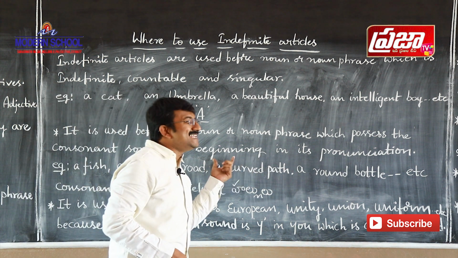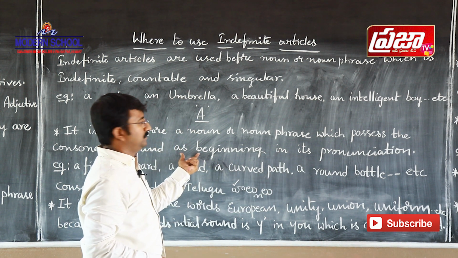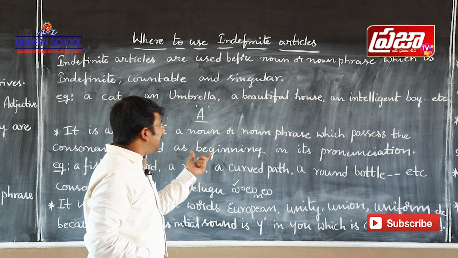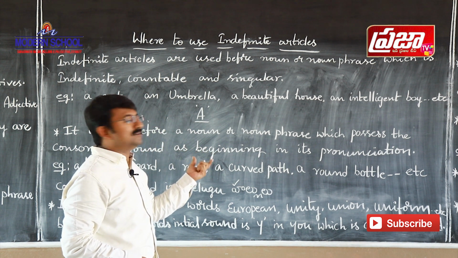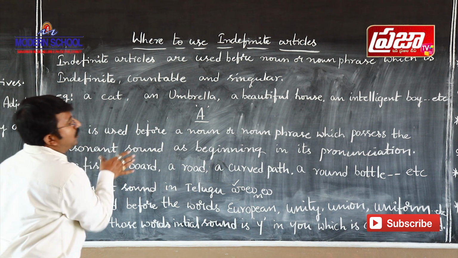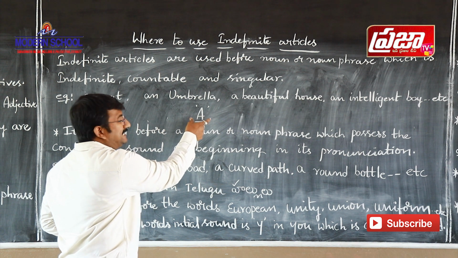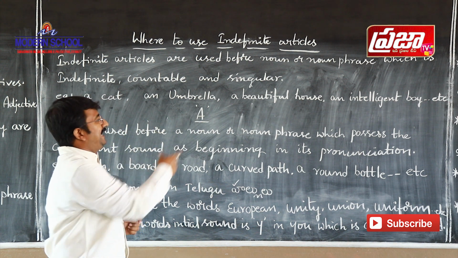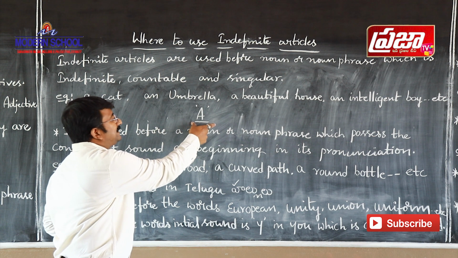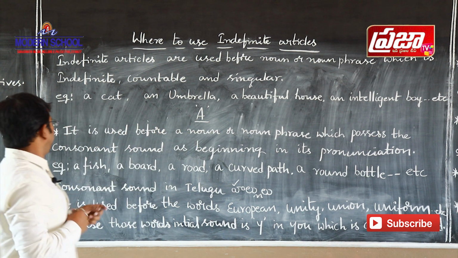If you take any noun, if that noun's initial pronunciation refers to a consonant sound, we have to use the indefinite article a.